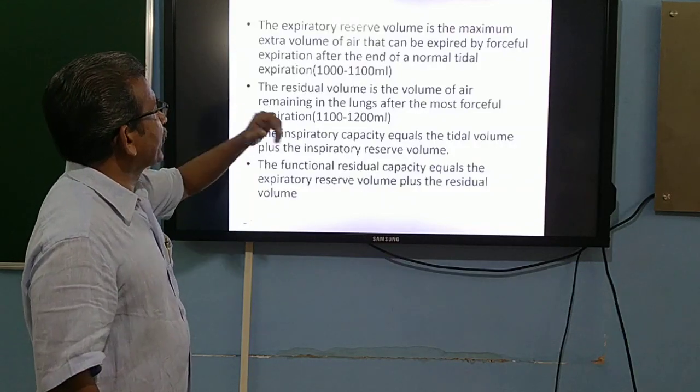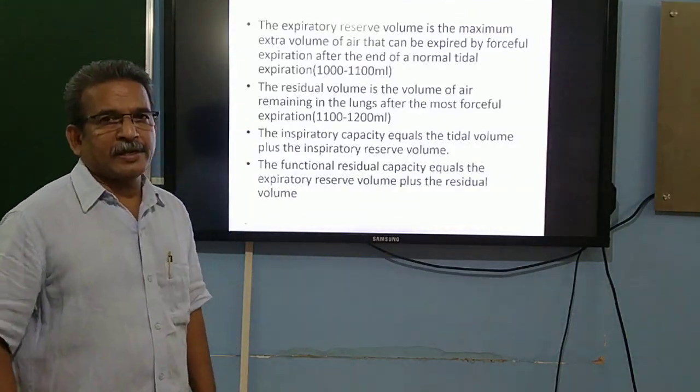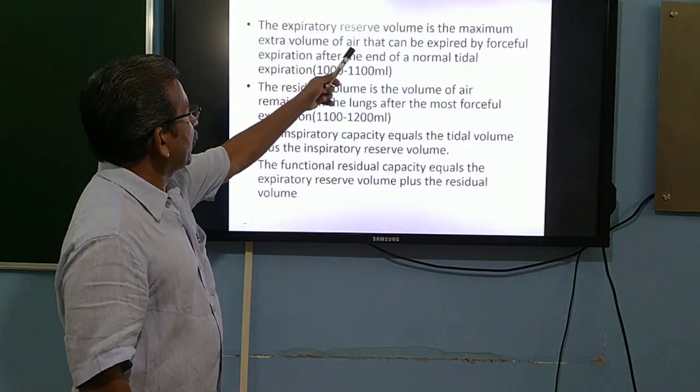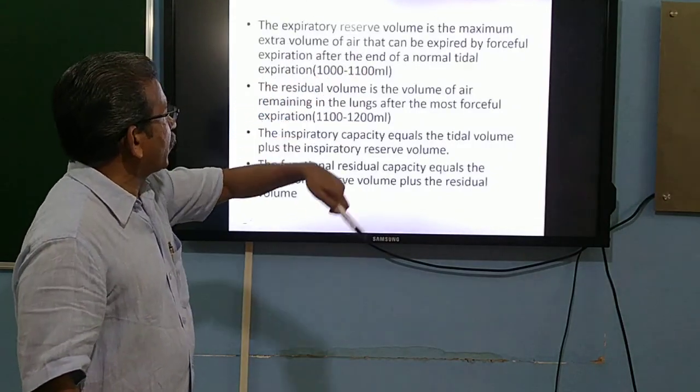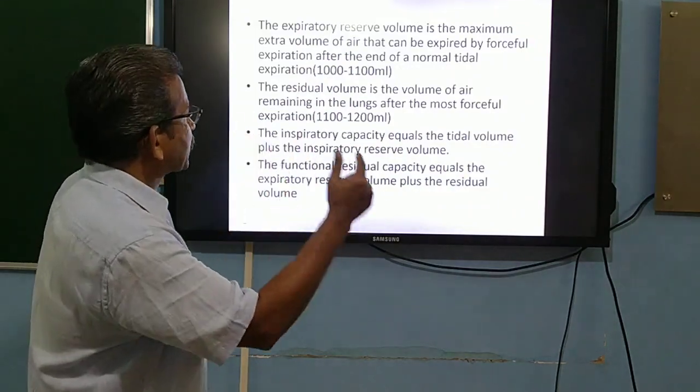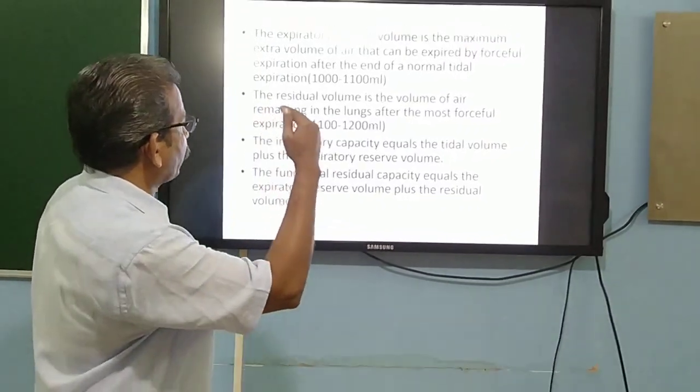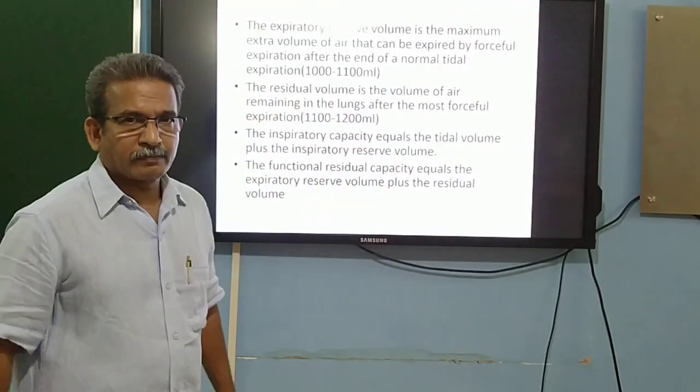Then comes the expiratory reserve volume. It is the maximum extra volume of air that can be expired by forceful expiration after the end of normal tidal expiration.